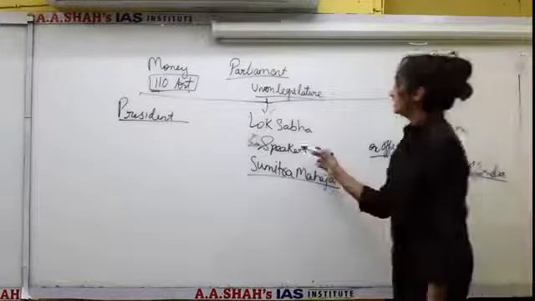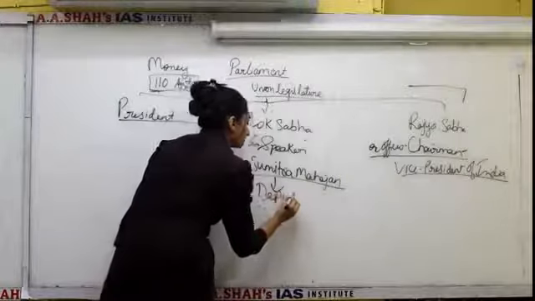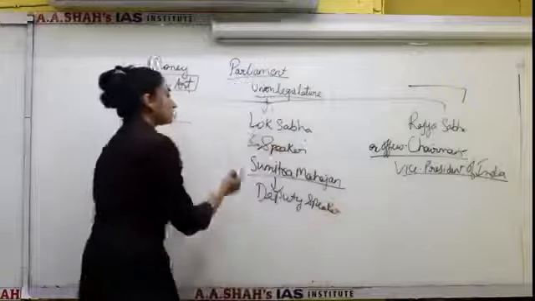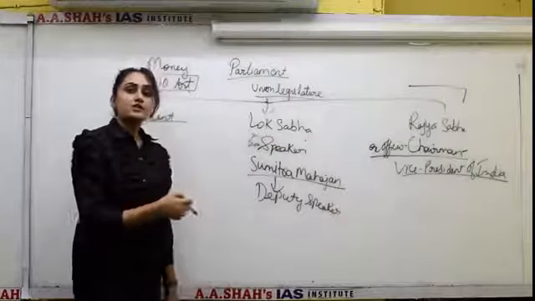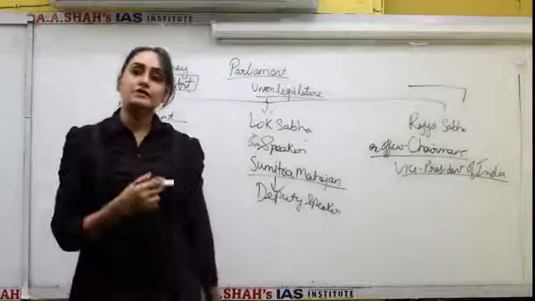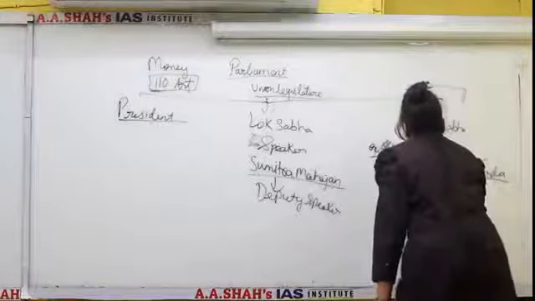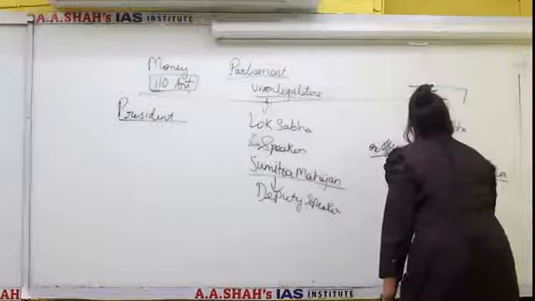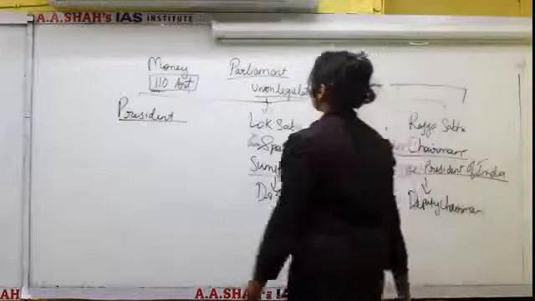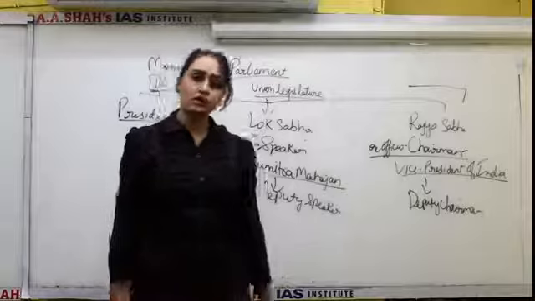Now, after the Speaker, we have the Deputy Speaker. In case of absence of the Speaker, the Deputy Speaker takes up the proceedings in the name of the Speaker. He holds the office of Speaker in his absence. In the same way, in Rajya Sabha, we have a Deputy Chairman. In the absence of the chairman of Rajya Sabha, the deputy chairman takes the office of chairman and presides over the house.